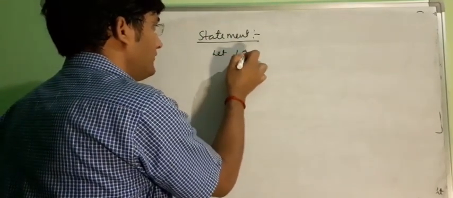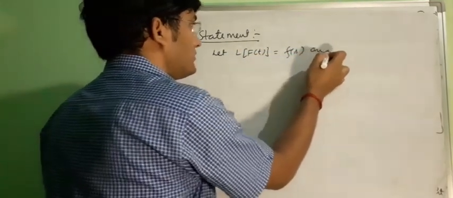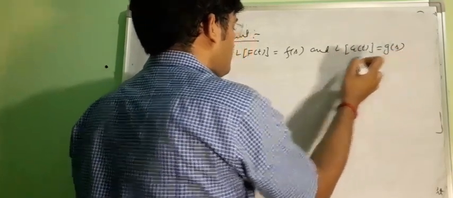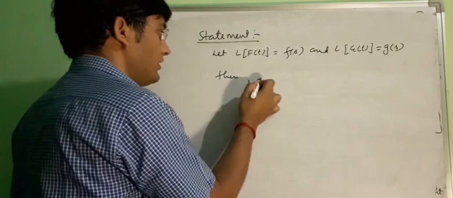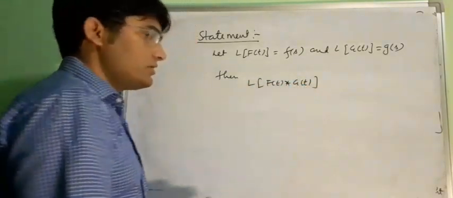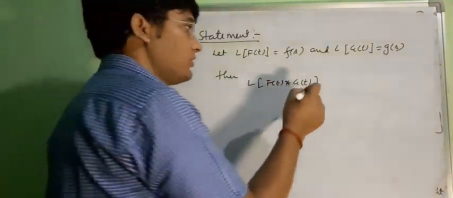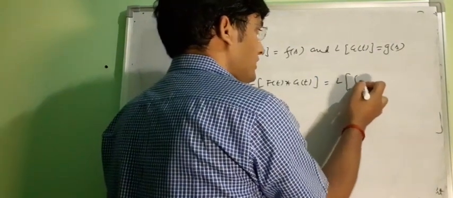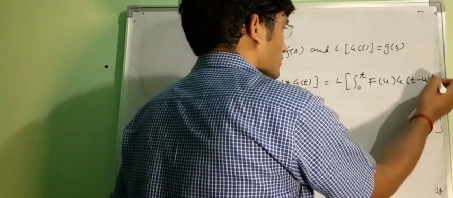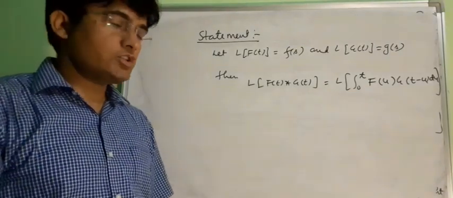Let Laplace of f(t) be equal to F(s) and Laplace of g(t) be equal to G(s). Then the Laplace of f(t) star g(t) is known as the convolution product, and the value of f(t) star g(t) is equal to the integral from 0 to t of f(u) g(t minus u) du. So this is the value of f(t) star g(t), known as the convolution product.